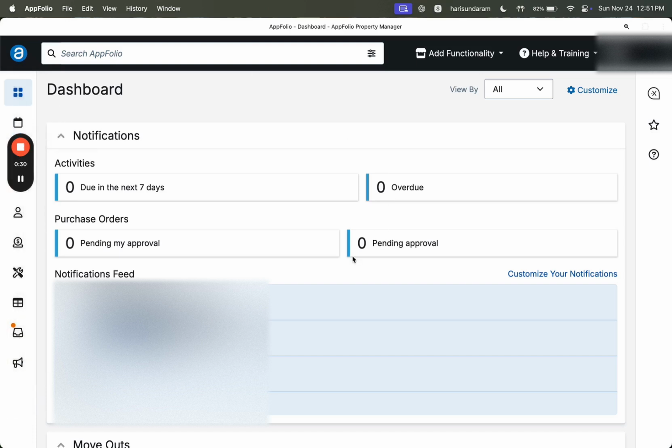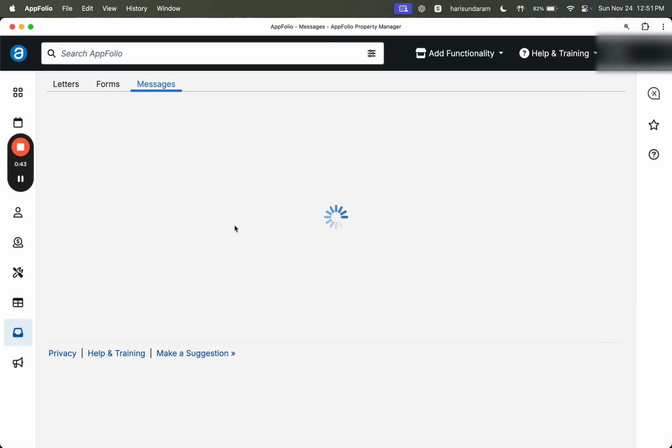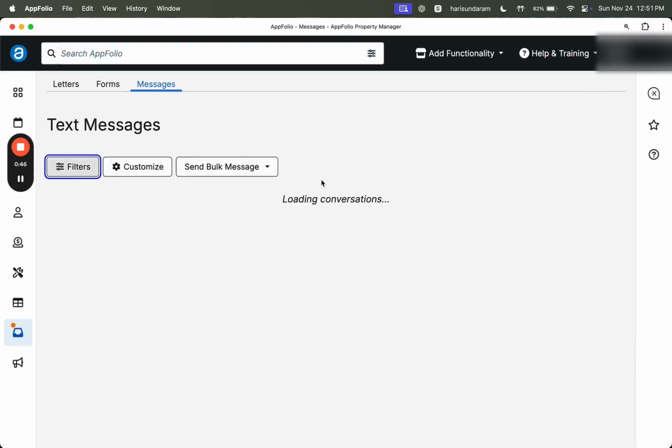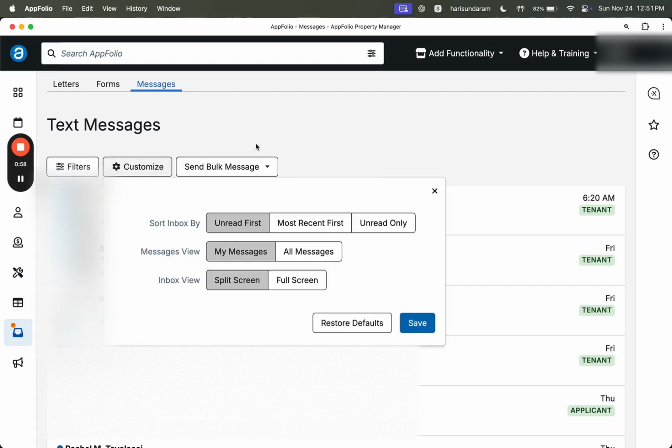As you're already familiar with the AppFolio interface, you just need to go under Communication and click on Messages. Once you click on Messages, you will see that on the top you have multiple filters. The first filter is to see messages based on the user, the person, or the property. The second one lets you customize the inbox. You can make it most recent first, unread first, only unread messages, or all messages, in full screen or split screen. So you have a lot of options to customize your message inbox.